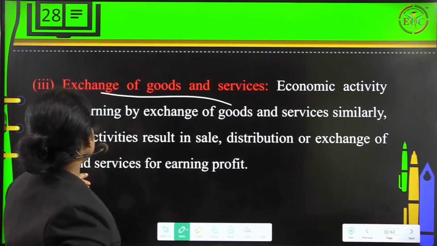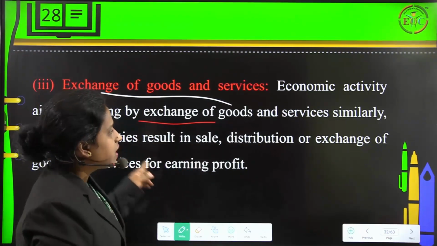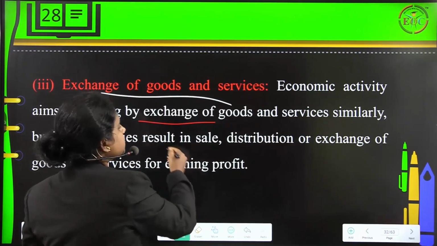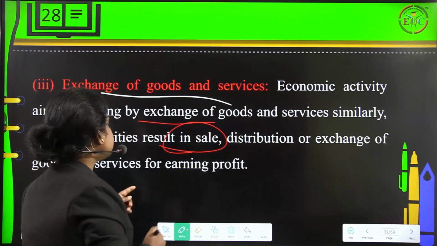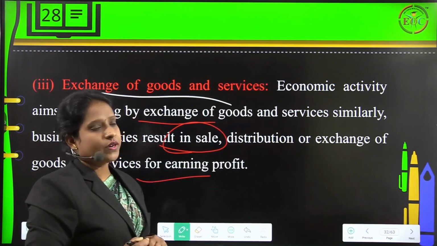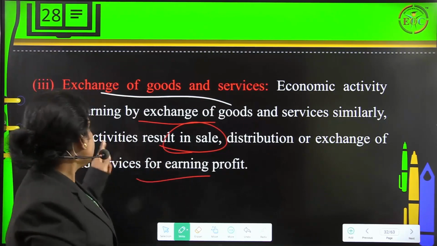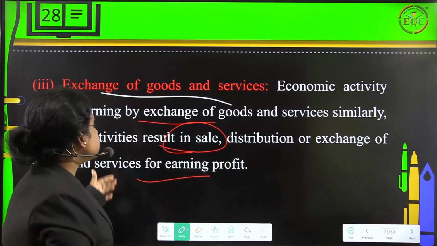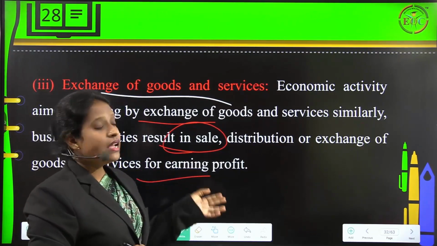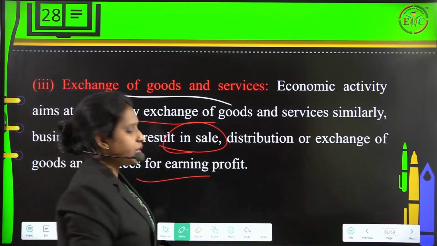Then we also have exchange of goods and services. Here economic activity aims at earning by exchange of goods and services. Similarly, business activities result in sale, distribution or exchange of goods and services for earning profit. So economic activity aims at earning by exchange of goods and services. Similarly, business activity results in sale, distribution or exchange of goods and services for earning profit.